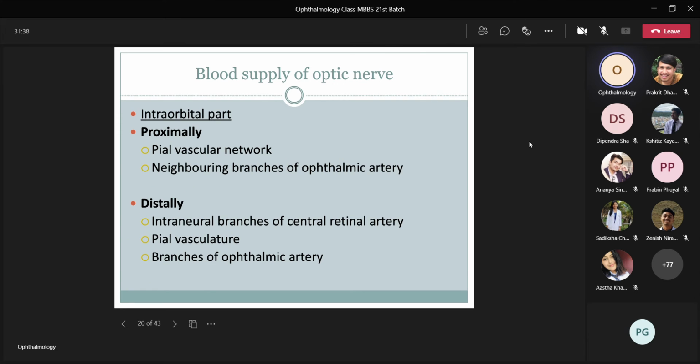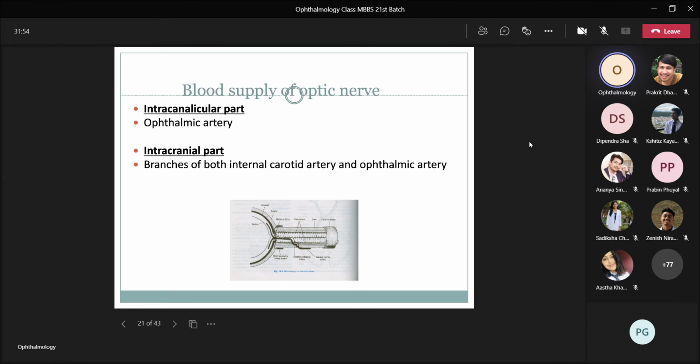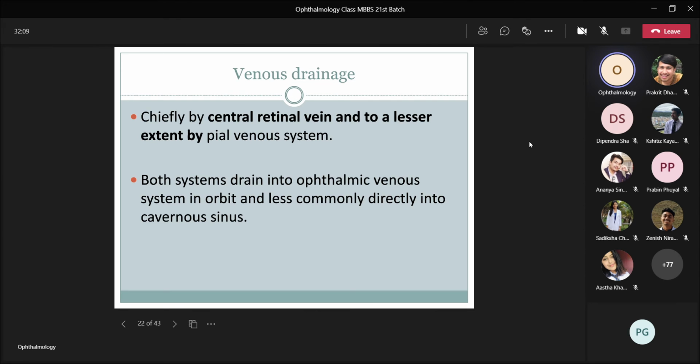Then the intraorbital portion is supplied proximally by pial vessels and neighboring branches of the ophthalmic artery, and distally by intraneural branches of the central retinal artery, pial vessels, and branches of the ophthalmic artery. The intracanalicular part is supplied by the ophthalmic artery, and the intracranial part is supplied by both the internal carotid artery and the ophthalmic artery. So the blood supply of the optic nerve varies from segment to segment, that you should know.